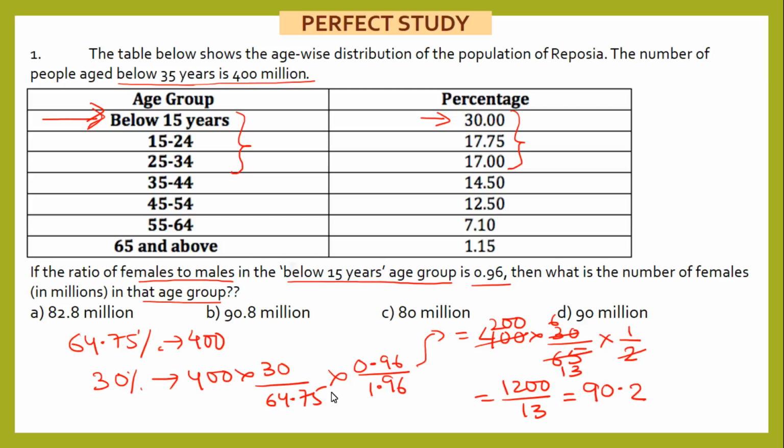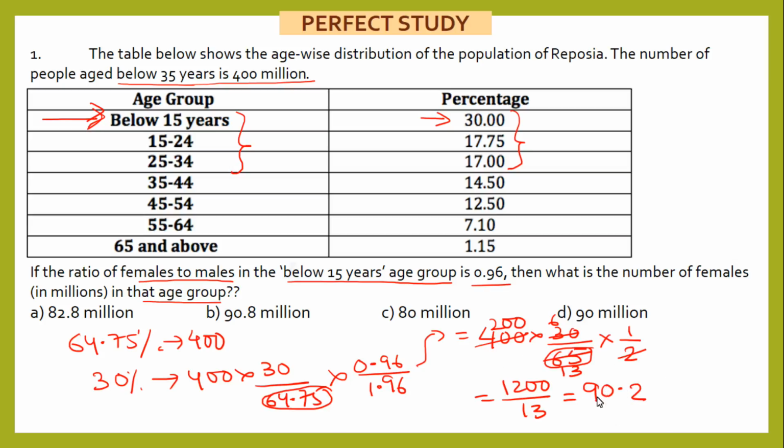Now what is the adjustment that I need? If you notice this denominator here, 64.75, I made it 65. Always remember, whenever we are doing any calculation in the division, if we are changing only the denominator, it can have a huge impact on your answer depending on what is your numerator. Here we have some huge values in the numerator, so it will have some impact in my calculation.